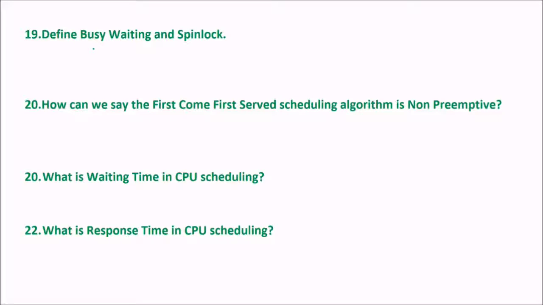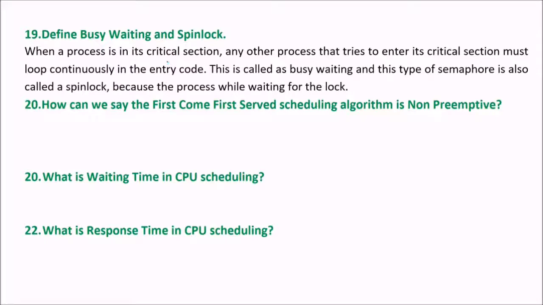Next question is: define busy waiting and spinlock. When a process is in its critical section, changing or updating values, any other process that tries to enter its critical section must loop continuously in the entry code. It is not able to enter, so this is called busy waiting. This process wants to enter, but the other is already working, so it has to wait. This type of semaphore is called a spinlock, because the process, while waiting for the lock, is busy waiting.